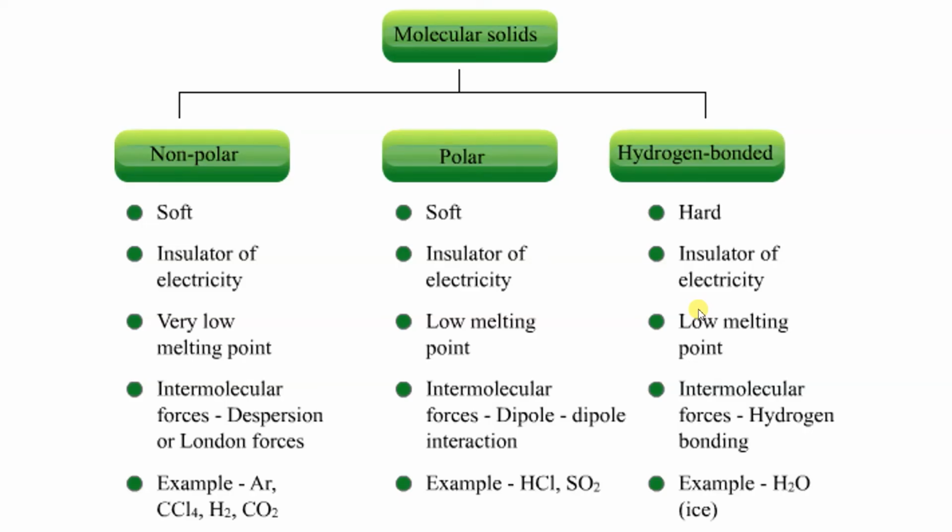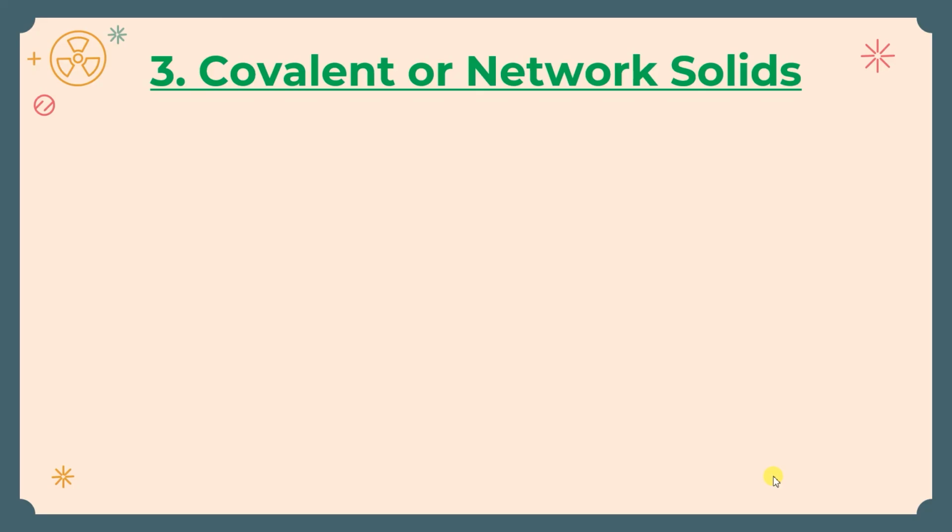Now if we talk about molecular solids, let's do a recap: they are of 3 types: non-polar, polar, and hydrogen bonding. They all will be molecular solids, non-polar and polar both will be soft, except the hydrogen bonded one, because this bond is a little strong. All will be insulators of electricity. They all will have a very low melting point. If we talk about the force of attraction, I have explained that in the non-polar there will be dispersion force, in the polar there will be dipole-dipole interaction, and in hydrogen bonded, obviously hydrogen bond will be there. Examples I have written over here. Okay, so this was about the molecular solid.